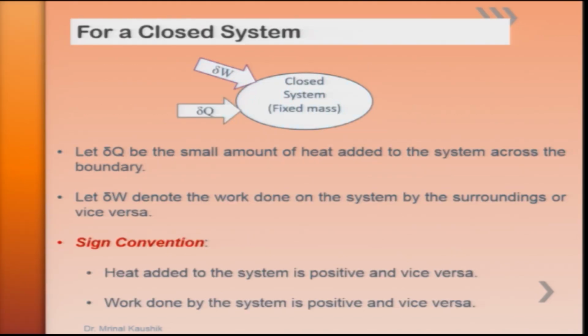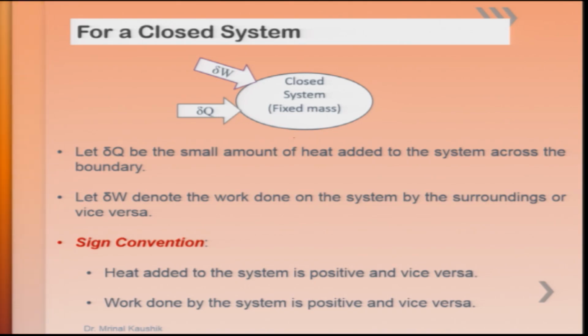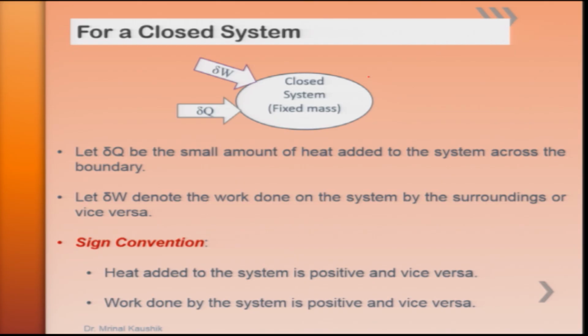For a closed system, where the system boundary is such that no mass is crossing the system boundary, but energy transfer can take place, this is called a closed system or a fixed mass. If del Q is a small amount of heat added to the system, and del W denotes the work done by the system on the surroundings and vice versa.